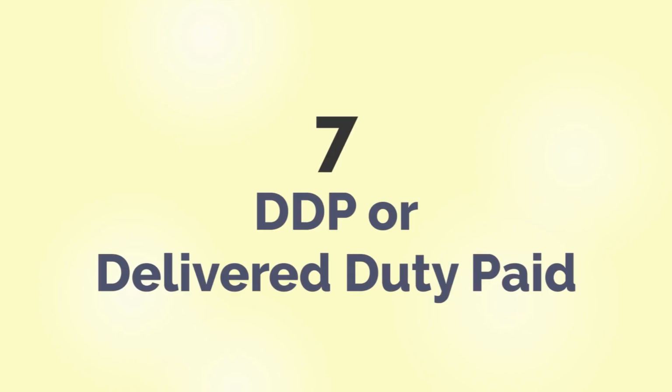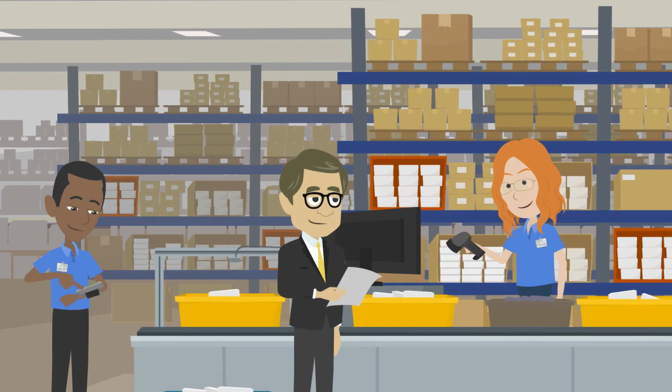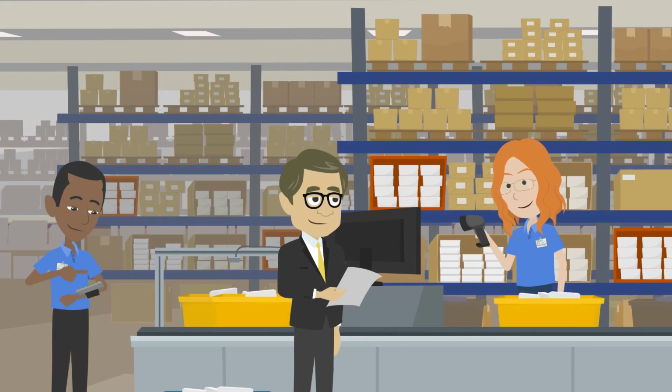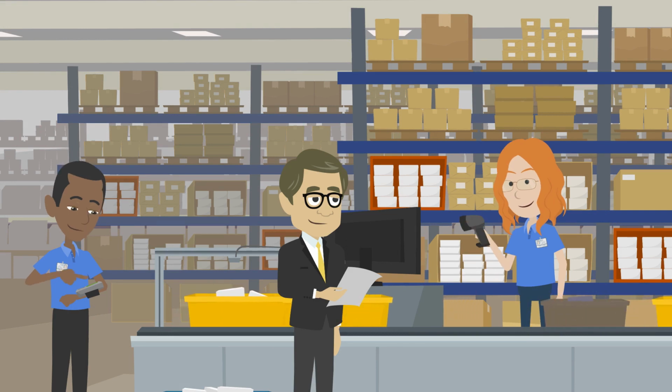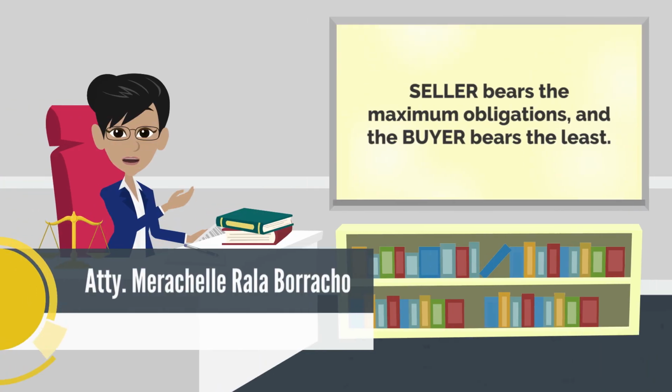7. This is the last of the 7 Incoterm rules that apply to any mode of transport. DDP, or delivered duty paid. This means that the seller is liable for clearing the goods through customs in the buyer's country, but the seller is not responsible for unloading. This setup is where the seller bears the maximum obligations and the buyer bears the least. Seller should choose this with caution.